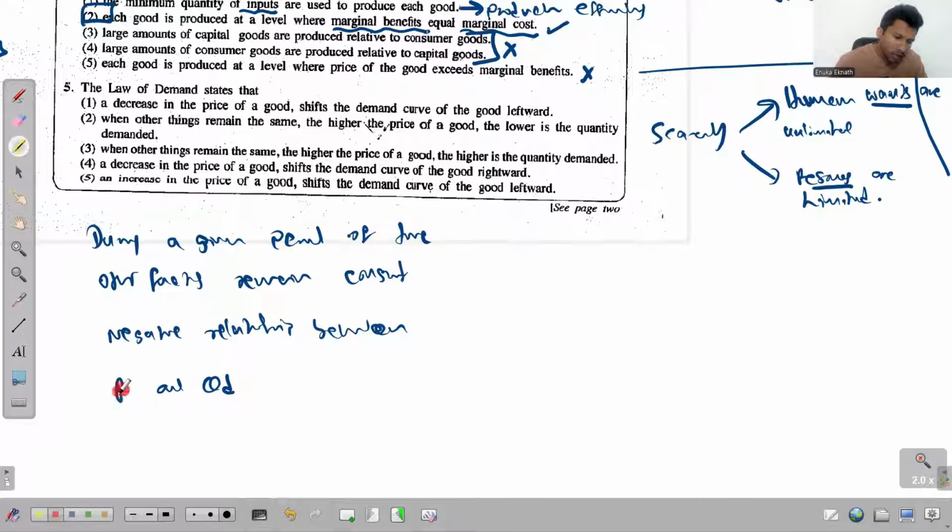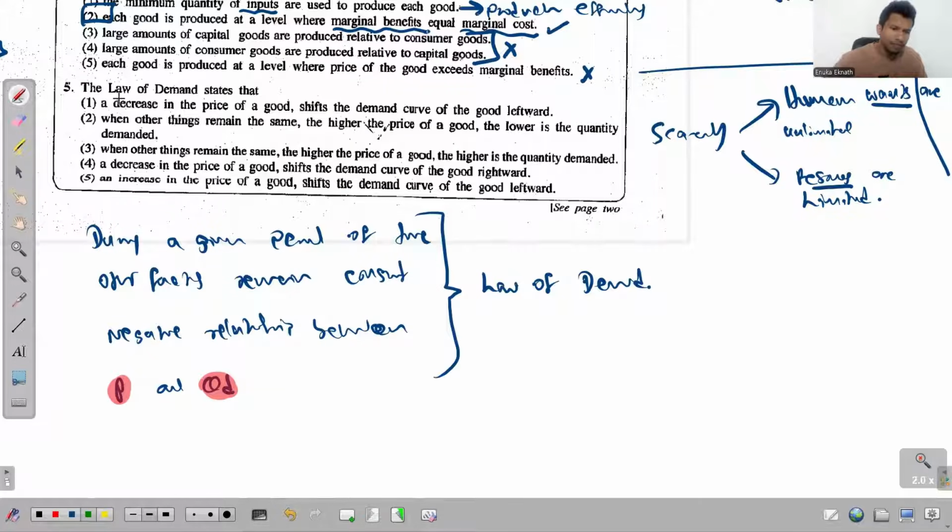This negative relationship that exists between P and QD, when other factors remain constant during a given period of time, we recognize as the law of demand. If you have this idea in mind, you can select the correct answer.